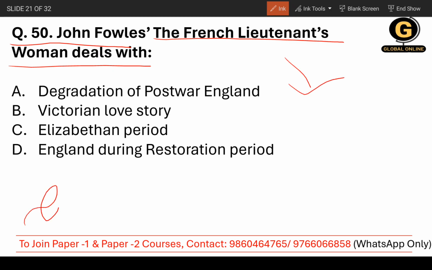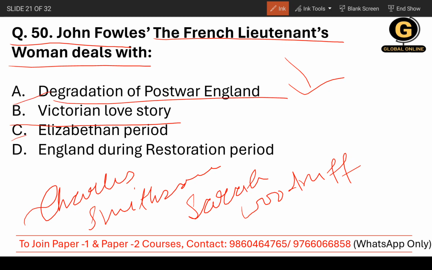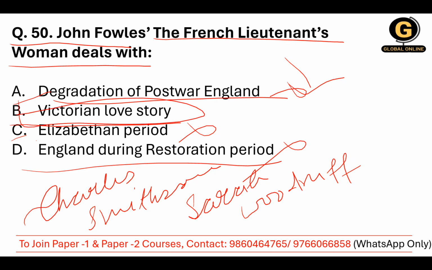The characters are Charles Smithson and Sarah Woodruff. It's a Victorian work, so it's a Victorian love story. It is not the degradation of post-war England, the Elizabethan period, or England during the Restoration period. It's a Victorian love story. So the correct answer is B.